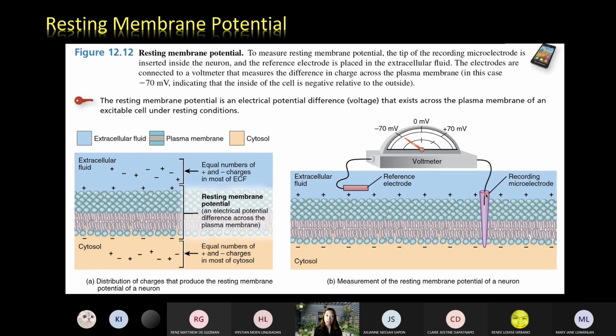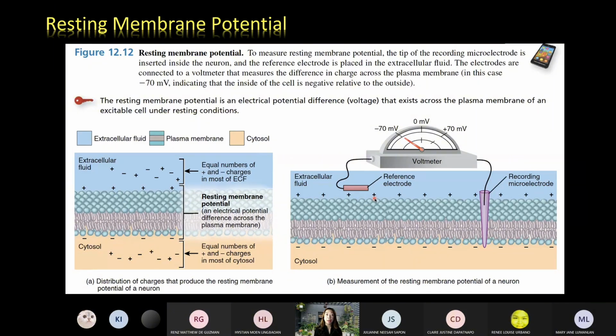It's now inserted in the cell membrane. And the voltmeter records that the resting membrane potential is at negative 70 millivolts. It means when the cell membrane is not activated, when it is resting, its normal voltage is negative 70 millivolts. Negative means that the inner surface is relatively more negative compared to the upper surface of the membrane.